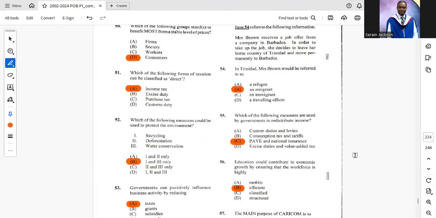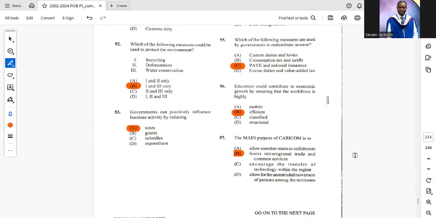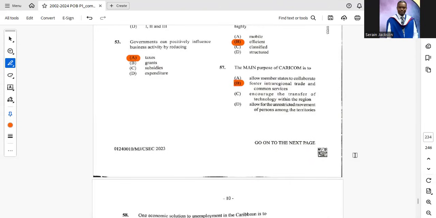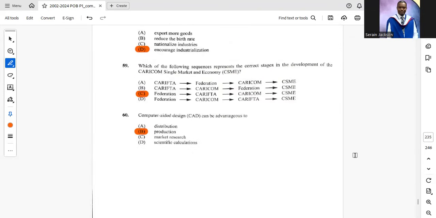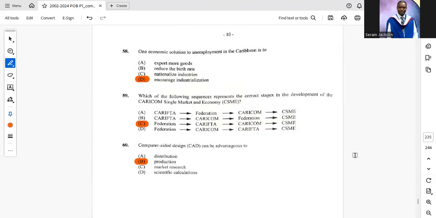55. Which of the following measures are used by government to redistribute income? C, PAYE and national insurance. 56. Education could contribute to economic growth by ensuring that the workforce is highly B, efficient. 57. The main purpose of CARICOM is to B, foster intra-regional trade and common services. 58. One economic solution to unemployment in the Caribbean is to D, encourage industrialization.